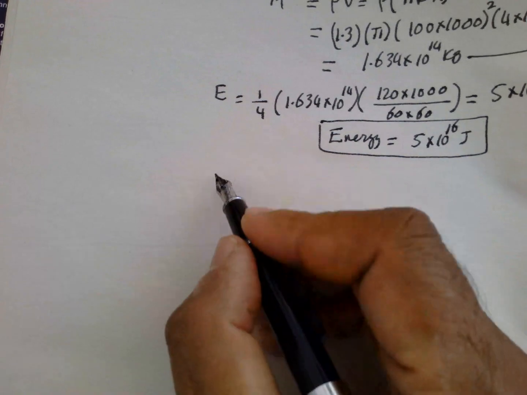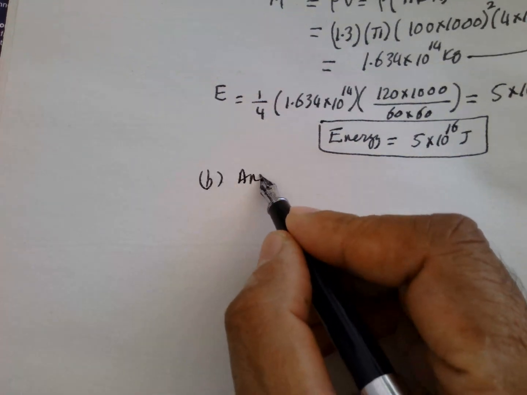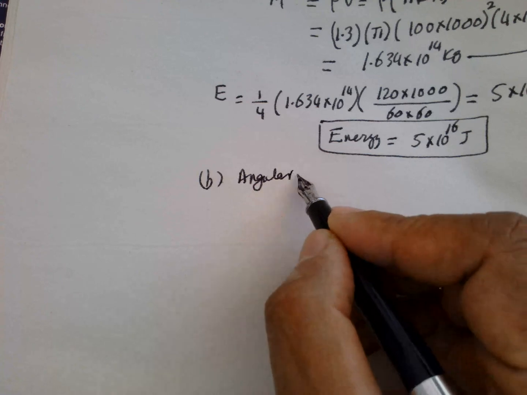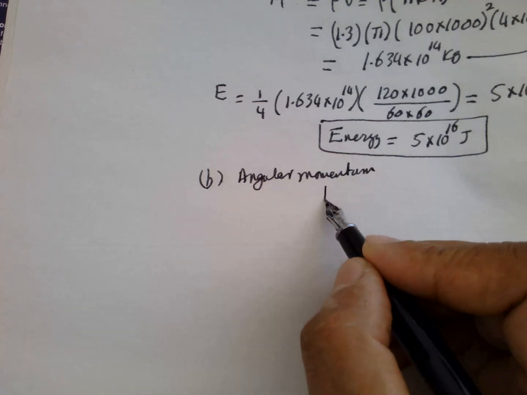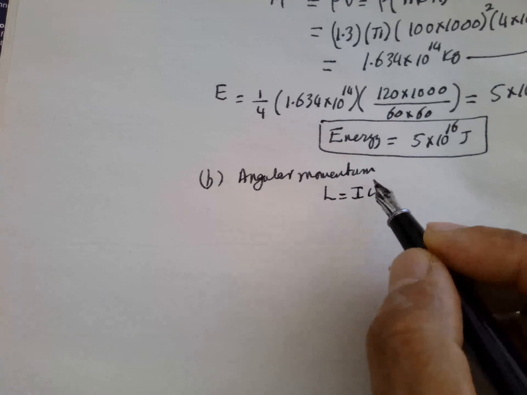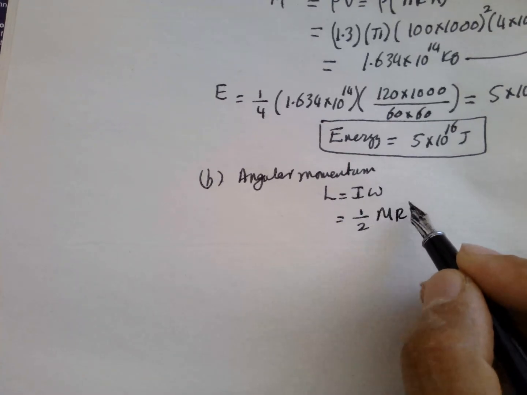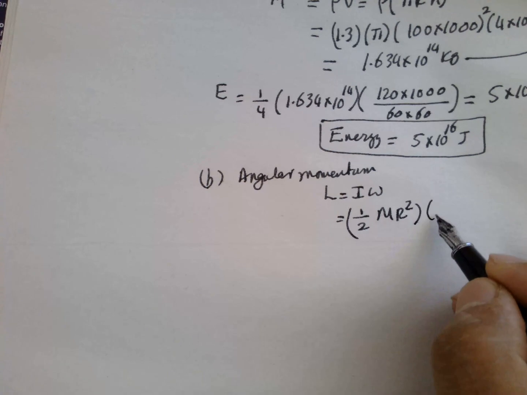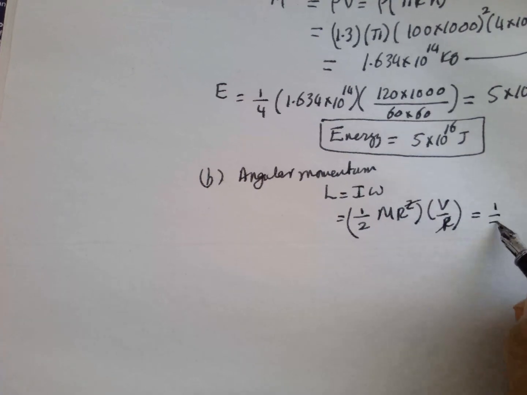Now we have to find part B, which is angular momentum. So L is equal to I omega. I is equal to 1 by 2 m r square, and omega is equal to v by r. So the r cancels, which is equal to 1 by 2 m v r.